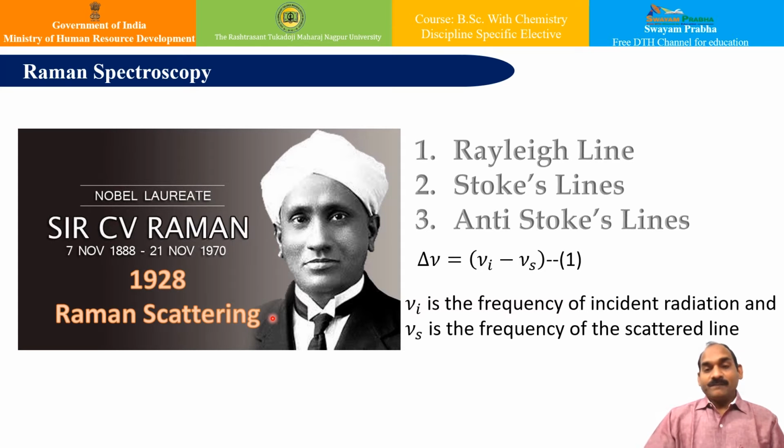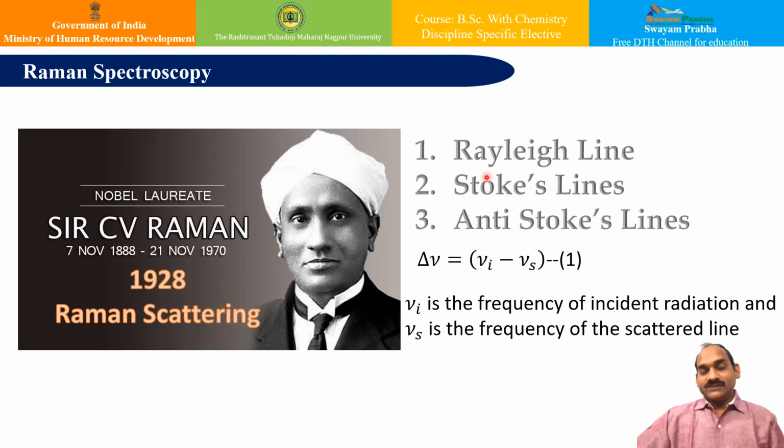What he studied was this: he irradiated some samples with visible radiation and observed the scattered light at right angle to the direction of incidence. What he observed is interesting. He observed that this scattered light consists of three types of lines. Those are Rayleigh line, Stokes line and anti-Stokes lines.